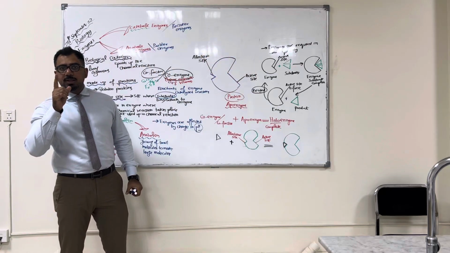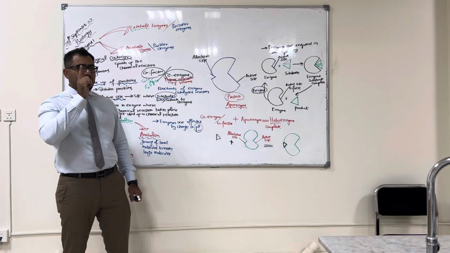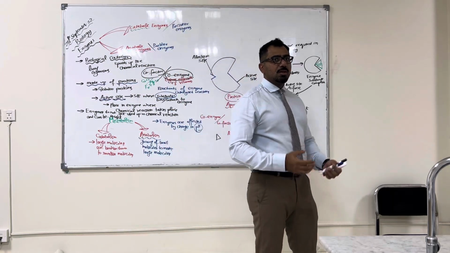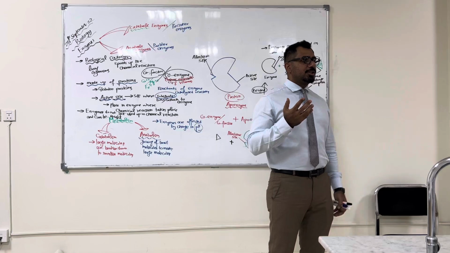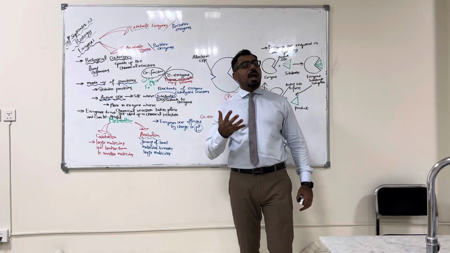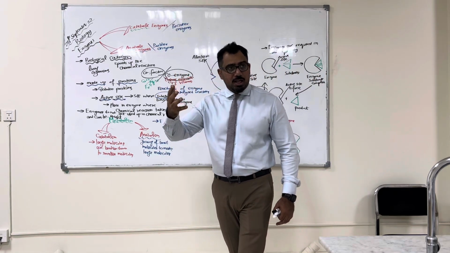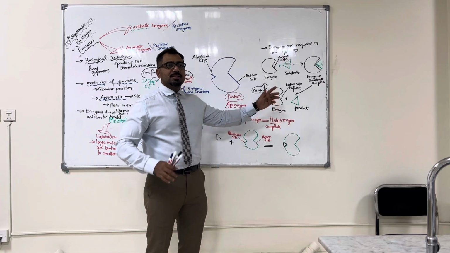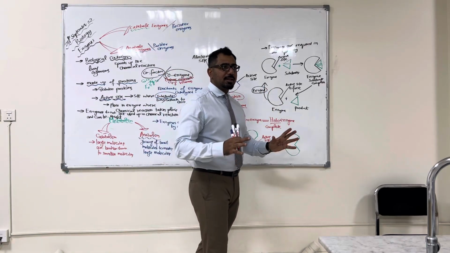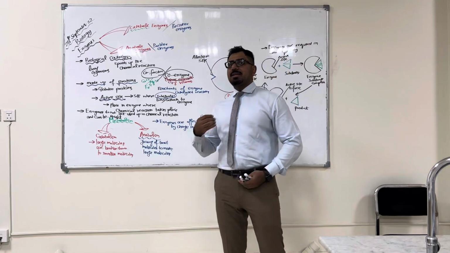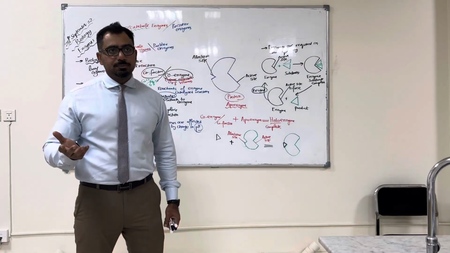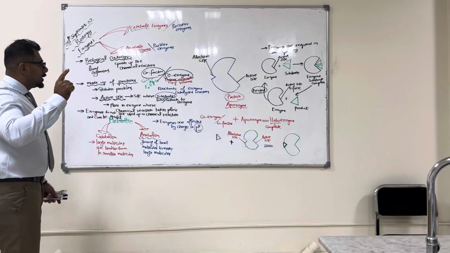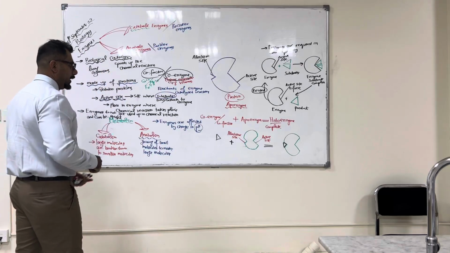Now, if you remember, what did we learn? That the tertiary structure of the polypeptide is maintained by hydrophobic and hydrophilic interactions. So the tertiary structure will be destroyed. And when the tertiary structure is destroyed, eventually what will happen? The quaternary structure, the globular structure, will also be destroyed. So once the globular structure is destroyed, what do we say? That the active site is damaged. So once the active site is destroyed, we say that the enzyme is denatured. Understood?